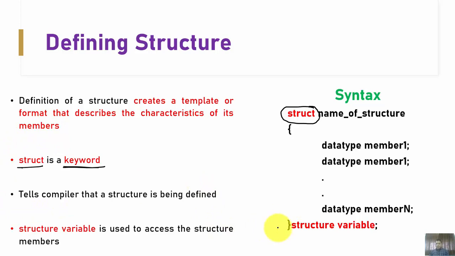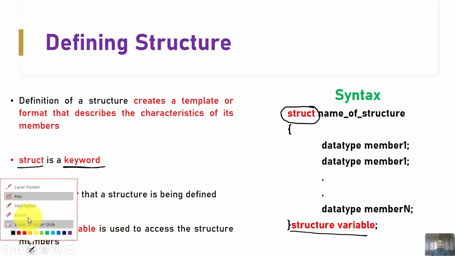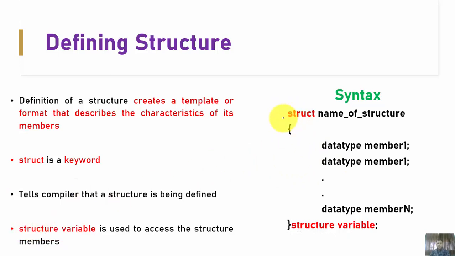And the structure variable which is mentioned here, right? So this structure variable is used to access the structure members. Okay, so this is about how to define the structure, the syntax of a structure. Simple: the keyword struct, then we are supposed to give a name to the structure, followed by declaring the variables inside the structure, and at the end one structure variable. And with the help of this structure variable we are going to access the elements which are present in the structure, right?